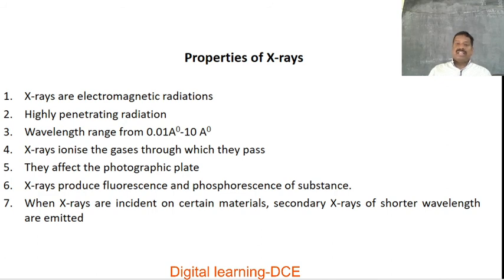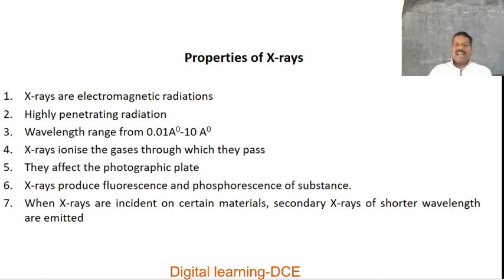So secondary X radiations always have energy lesser than the primary X radiation. This is another property of X radiations. The next one is that X-rays produce the photoelectric effect. And one more is that they destroy living tissues and produce biological effects.